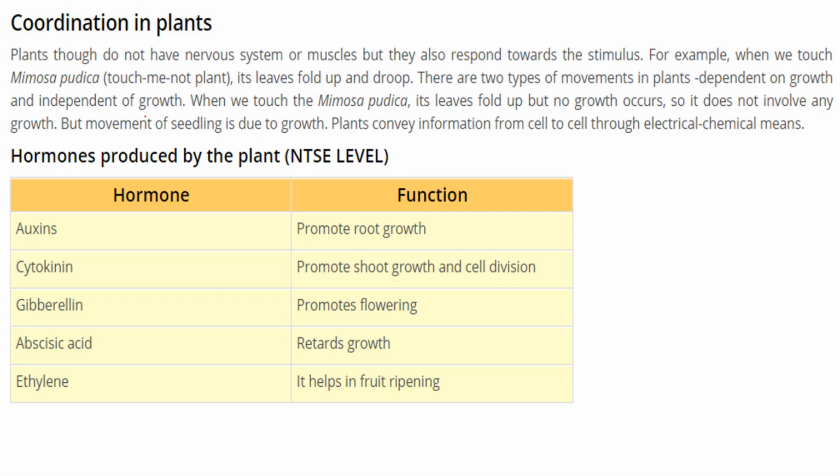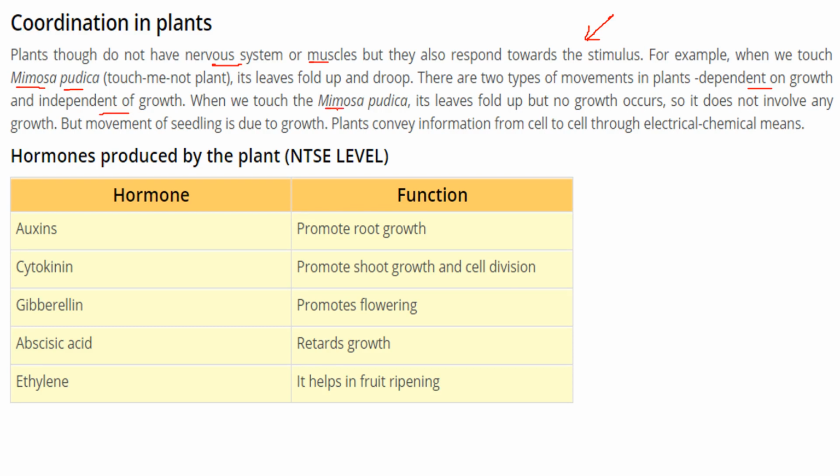How does coordination in plants take place? Plants do not have any nervous system or muscle, but they do respond to stimuli. For example, Mimosa pudica, a touch-me-not plant: if it is touched, it folds its leaves and droops. There are two types of movement in this plant. One is dependent on growth and one is independent of growth.